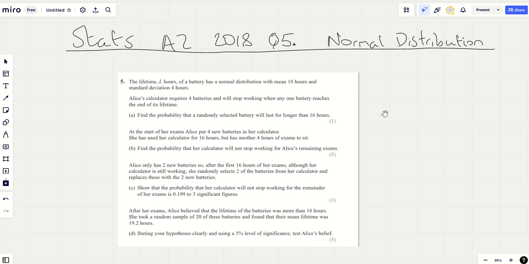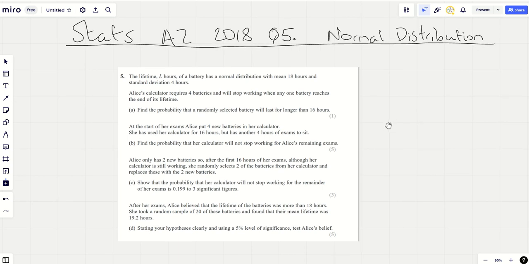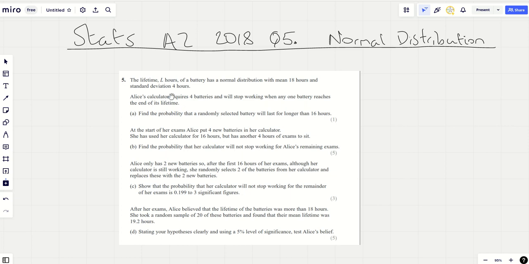You've got a lot in that normal distribution chapter, everything from approximations of the binomial distribution, hypothesis testing, finding mean and standard deviation or both, so you might have to standardize. There's lots and lots of ideas in that chapter. Anyway, let's get on with it.